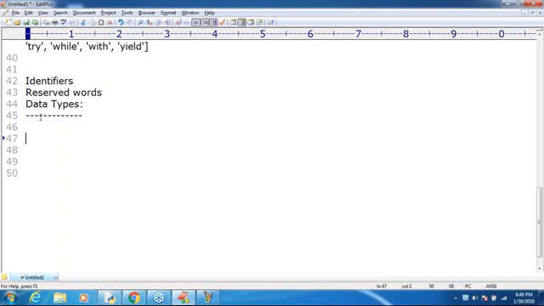Next, data type. Sir, let me talk about this one. Data type represents the type of data present inside a variable. Okay, sir, x is equal to 10. Can you please tell what type x is? Int type. So data type represents the type of value represented by the variable. Next, in Python, we are not required to specify the type explicitly.